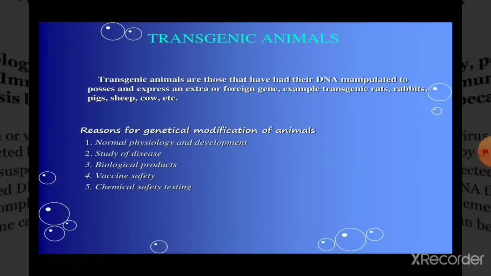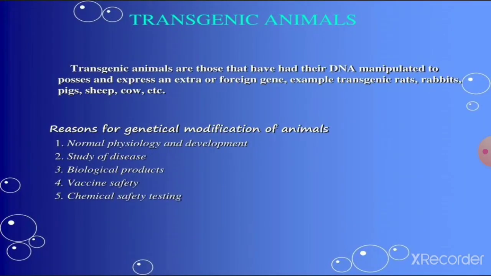So the next topic is transgenic animals. Transgenic animals are those that have had their DNA manipulated to possess and express an extra or foreign gene. Examples of transgenic animals are rats, rabbits, pigs, sheep, and cows. The reasons for genetic modification of animals are to study normal physiology and development. They are modified for the study of diseases. These animals are also modified for biological products, for vaccine safety, for chemical safety testing, etc.